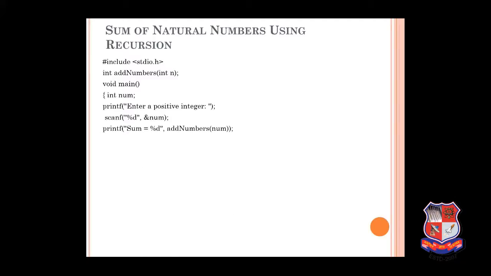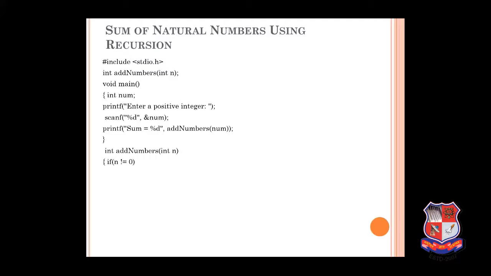Now we are printing sum equals %d. Also we are calling the function addNumbers with num. As we can see here, the function addNumbers has an integer return type, so it will return an integer value, we know that. Next is int addNumbers with parameter n. This is my function definition.